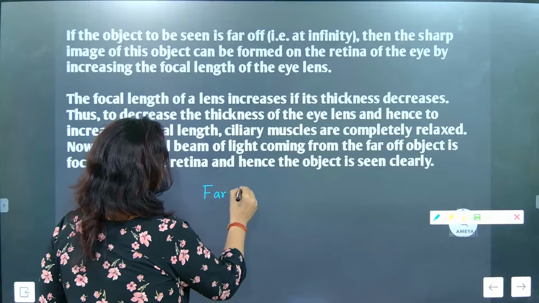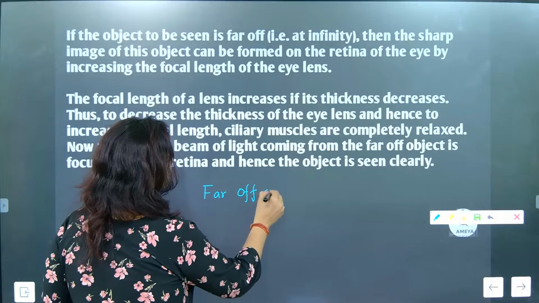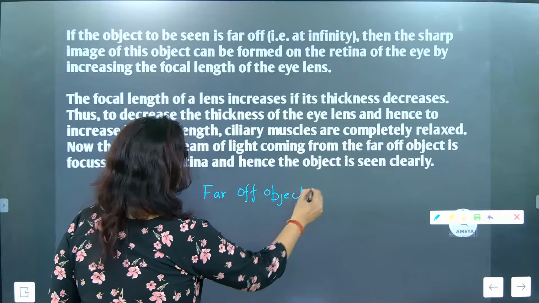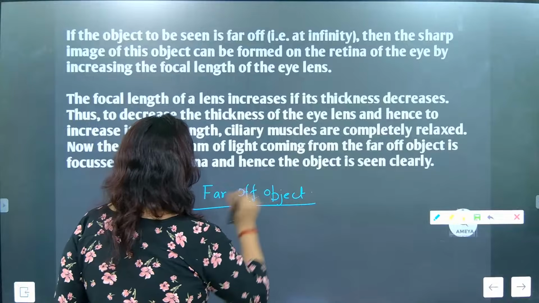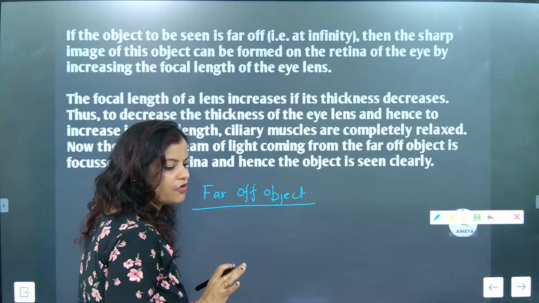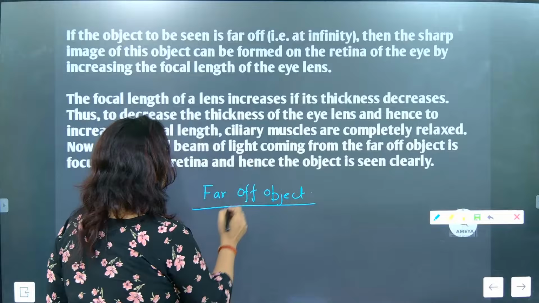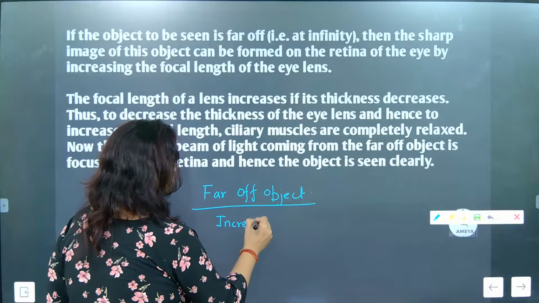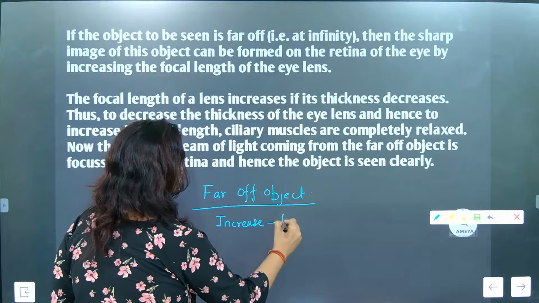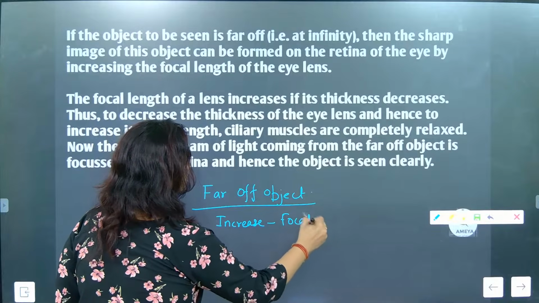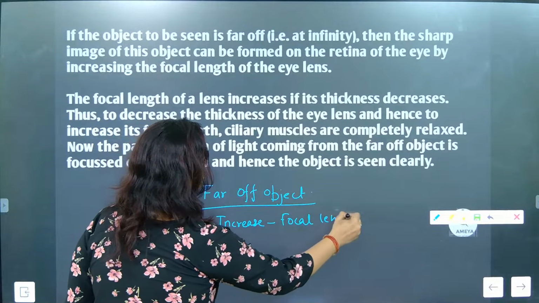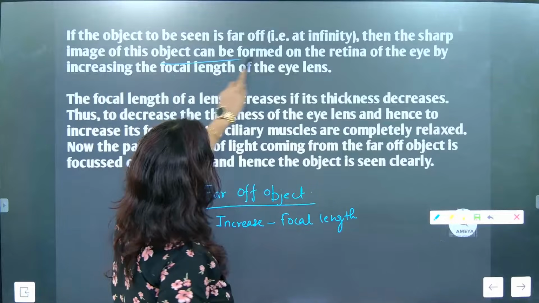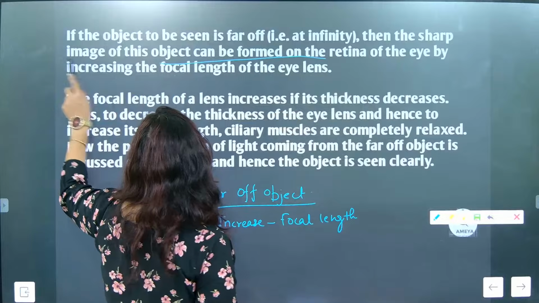So what we are going to write? Far off object. Now I have to see a far off object. To see this far off object, what we need to do? We have to increase the focal length. We have to sharpen the image.